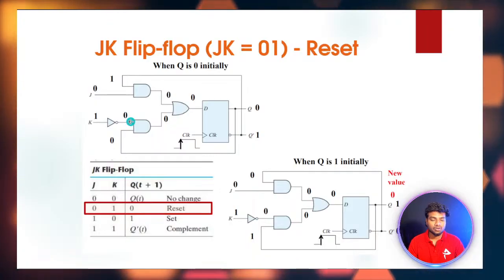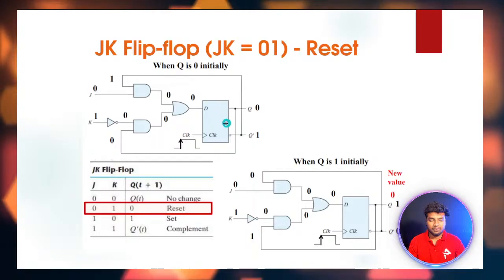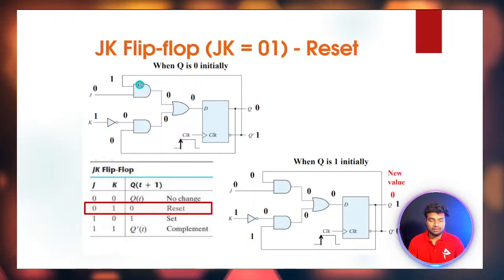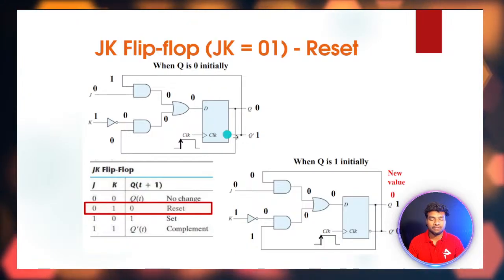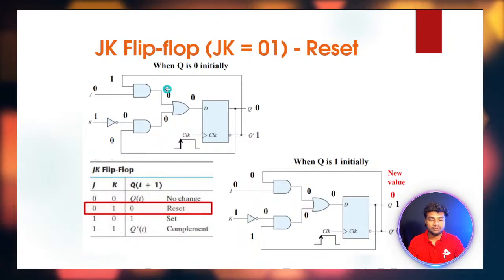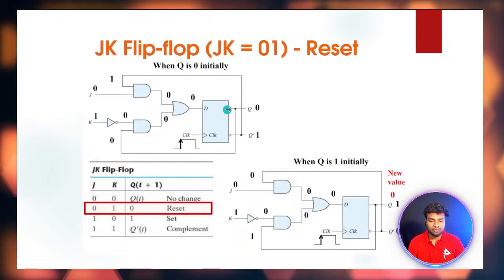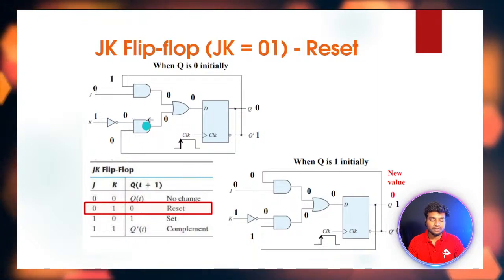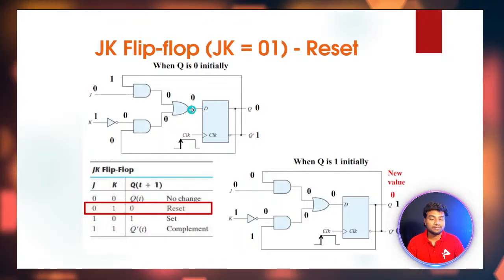So 1 works, 0 comes here, and then this AND gate depends on this T flip-flop output. Already we have 1, so 1 comes over here. So 1 and 0 is 0, and then here also 0 and 0. So it will get the output from this Q for this AND gate. 0 and 0 is 0, 0 or 0 will get the output as 0.